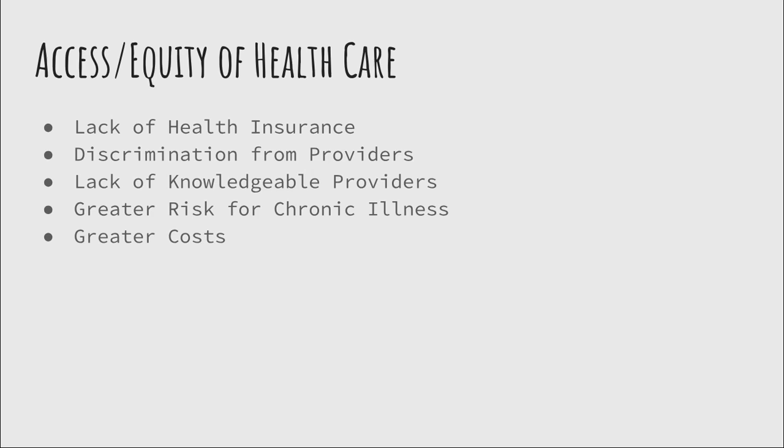However, poor quality of care doesn't necessarily mean equal discrimination. It can also be attributed to the lack of knowledgeable providers. And again, this community is at greater risk for chronic illnesses such as STDs, HIV, AIDS, and many mental health issues. These chronic illnesses require multiple trips to a doctor a year and medications that are often very expensive.